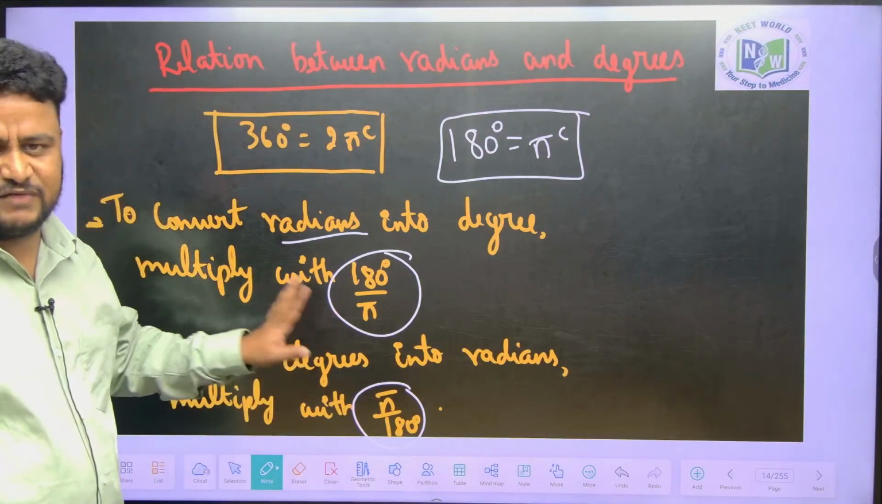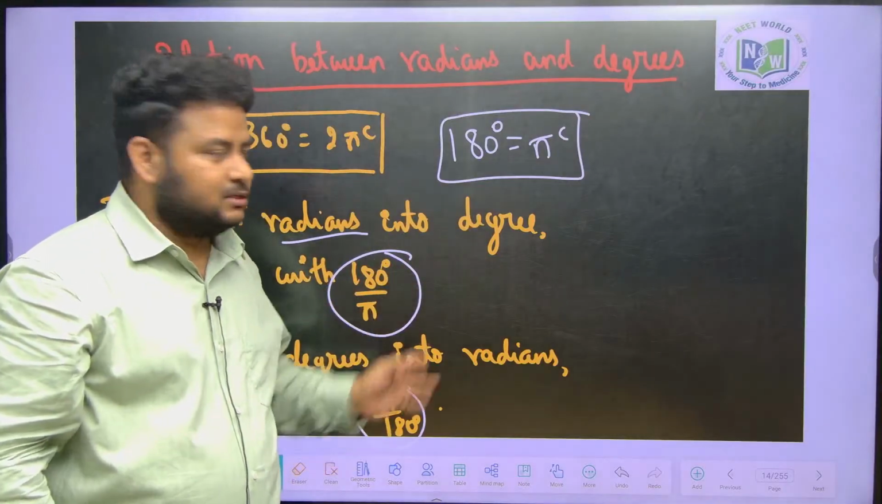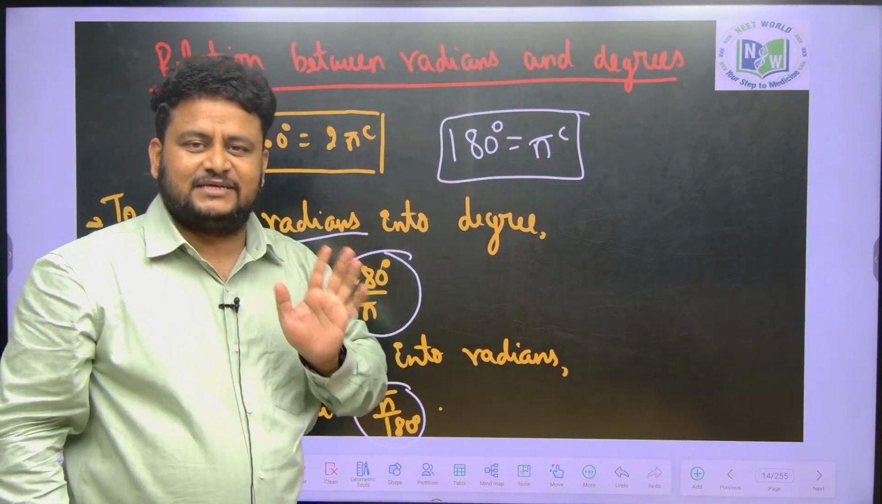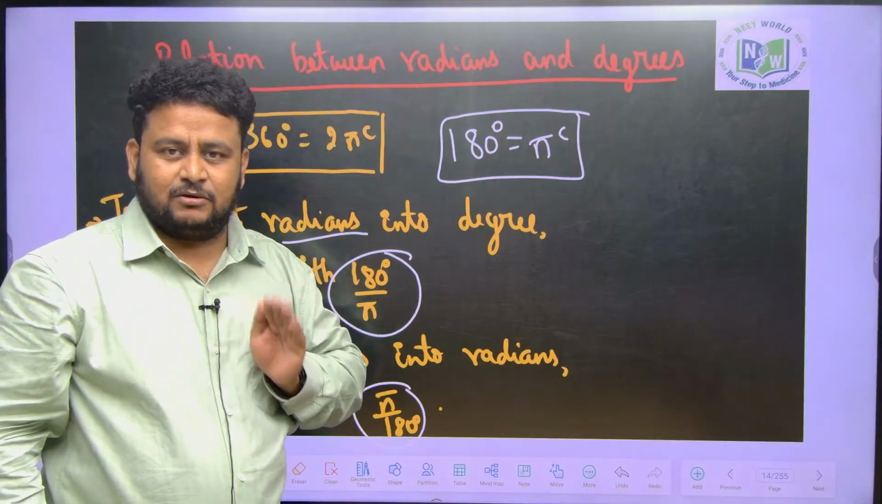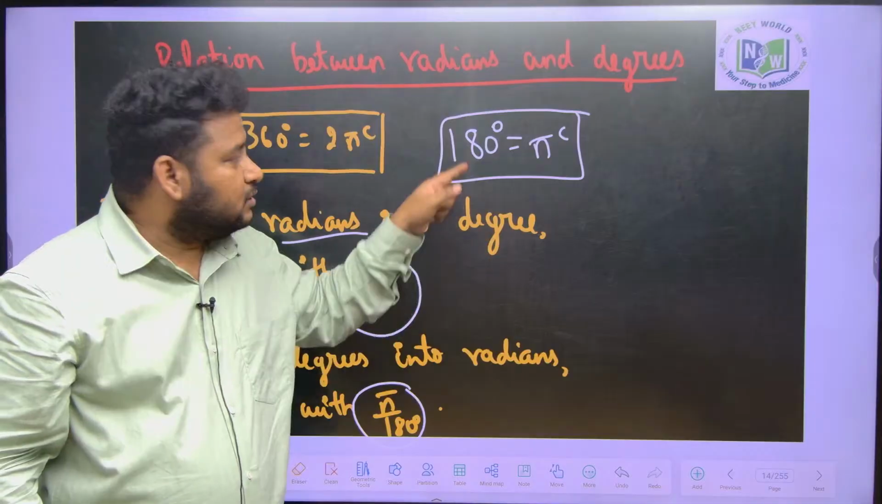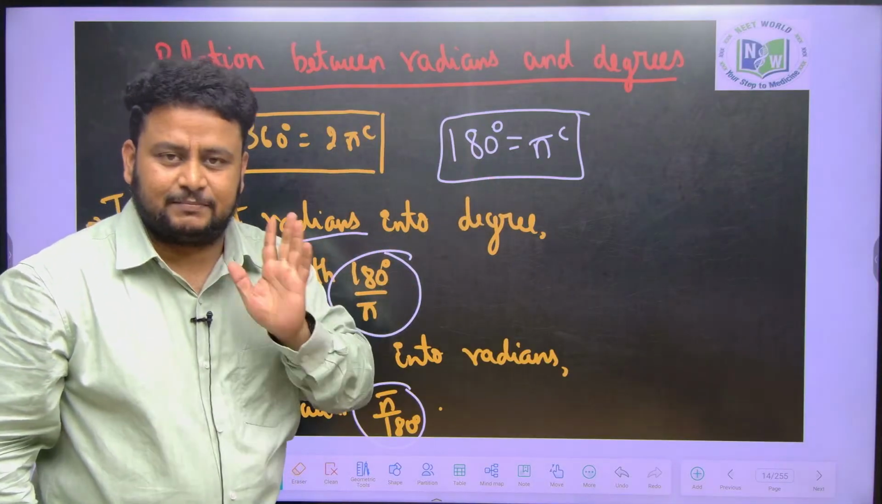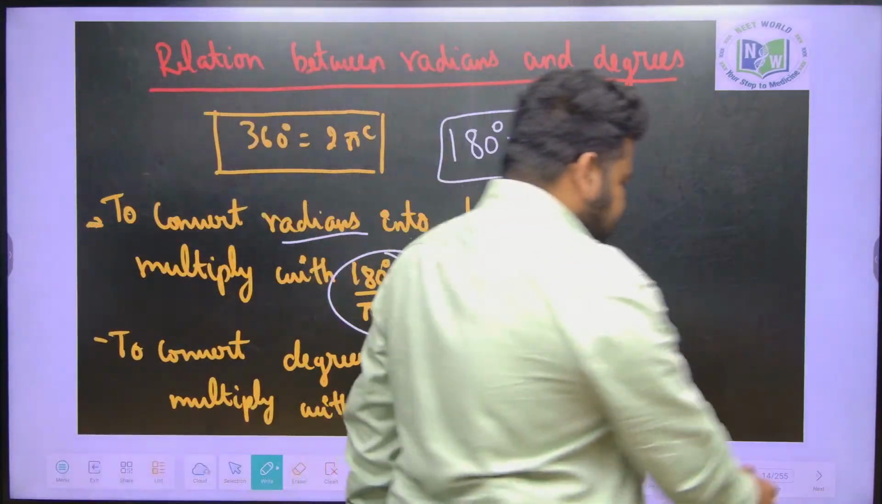Should you remember this? Definitely not. You can remember just this relation. You don't have to learn this by heart. You have to remember what? 180 degrees is equal to pi radians. This is highly important. Of whatever I have taught till now, this is the most important thing I am telling. 180 degrees is equal to pi radians, you have to remember. Based on this you can solve many questions.